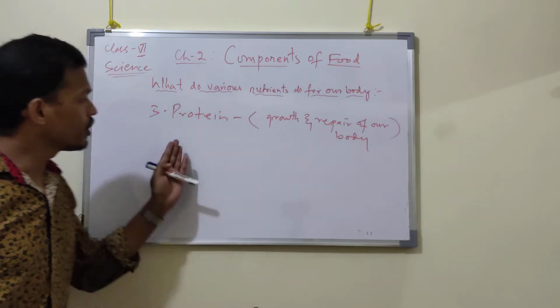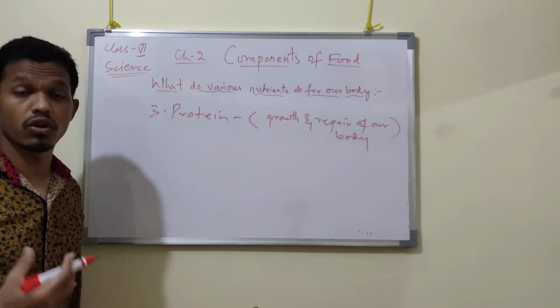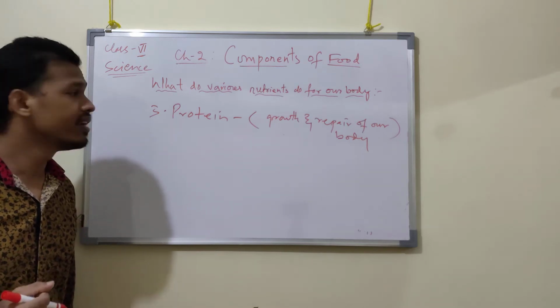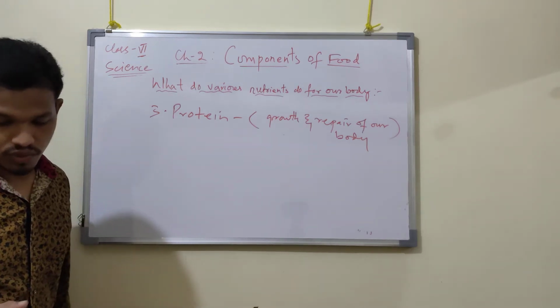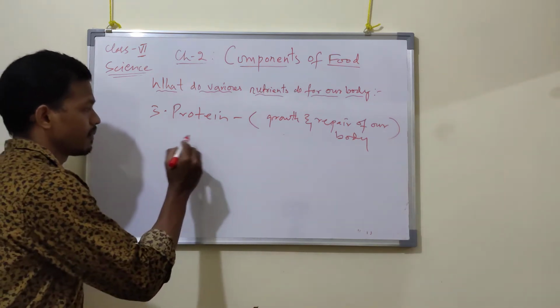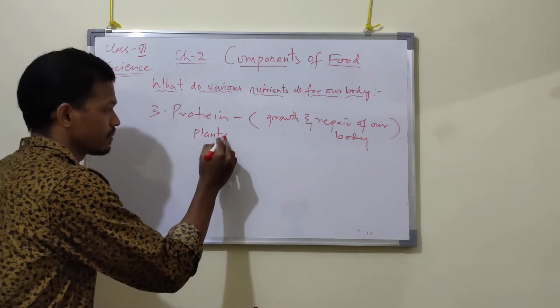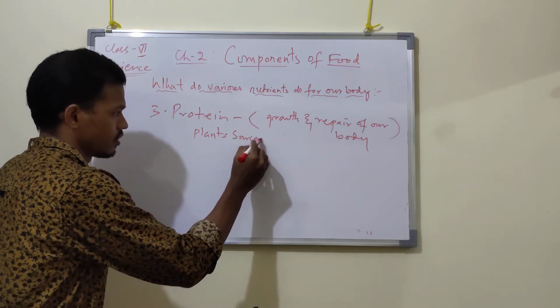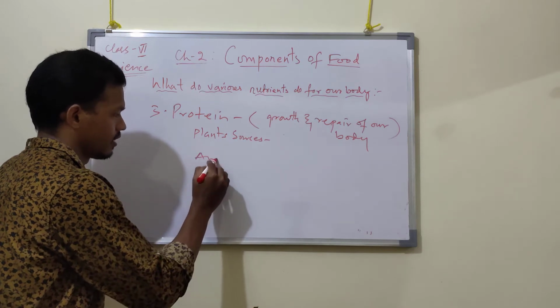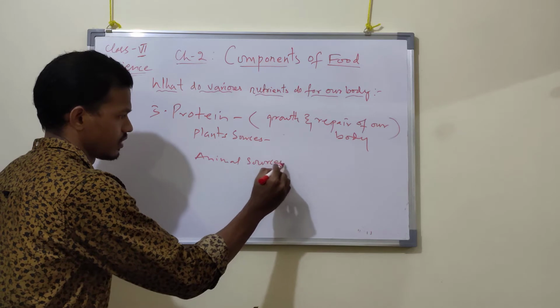So we require protein for growth and repair of our body cells, or for building muscles. What are the sources of protein? There are plant sources and animal sources.